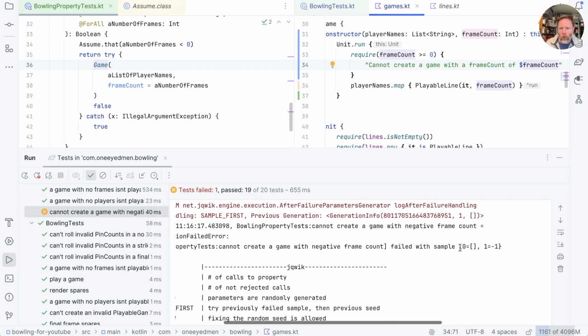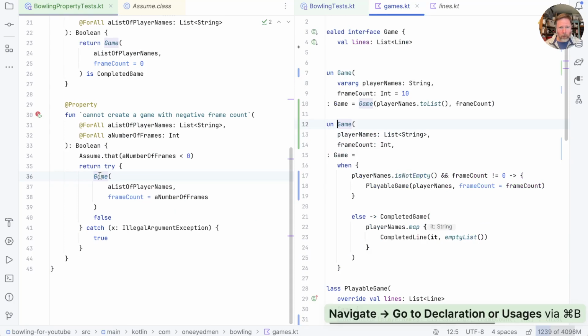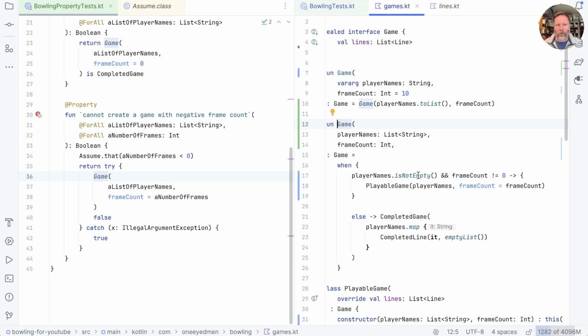It failed for an empty list and a negative frame count. How did it manage to fail? Let's see whether we can work it out. Let's look down through our game constructor. Here we actually specifically say player names is not empty. If the player names is empty, we go straight to a completed game.